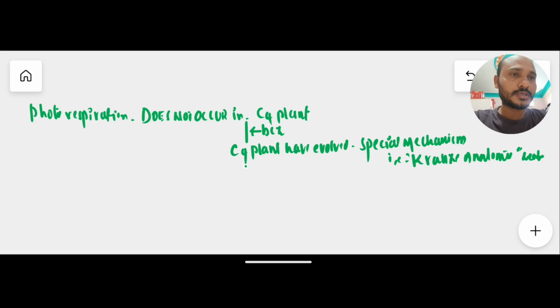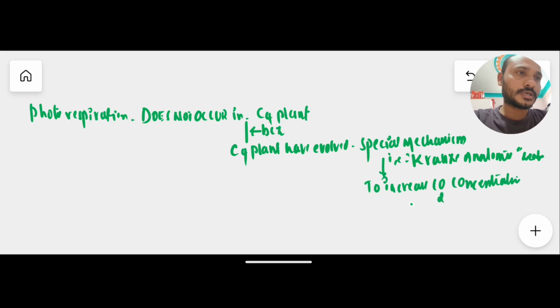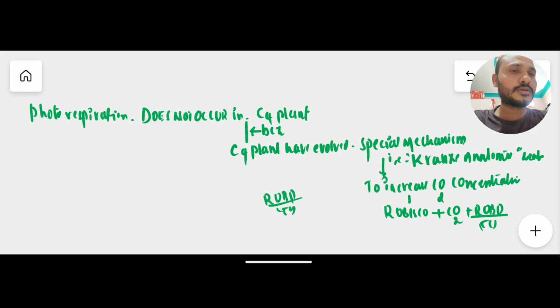Due to the presence of Kranz anatomy, the carbon dioxide concentration increases instead of oxygen. When the carbon dioxide concentration increases, RuBisCO binds carbon dioxide to RuBP, the five-carbon compound.